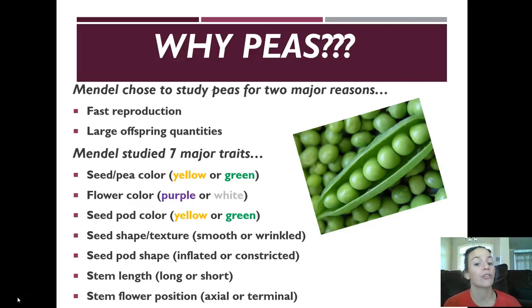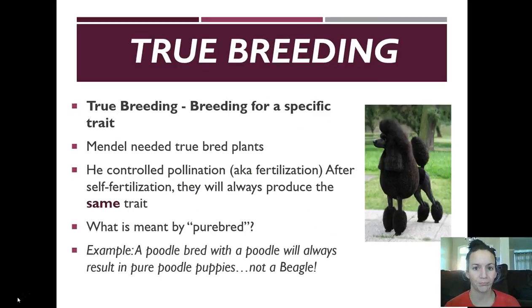Now there's 7 traits that peas have, which also made it a really important thing for him to study. So there's seed pea color, flower color, seed pod color, seed shape and texture, seed pod shape, stem length, and stem flower position. So lots of different traits to look at.